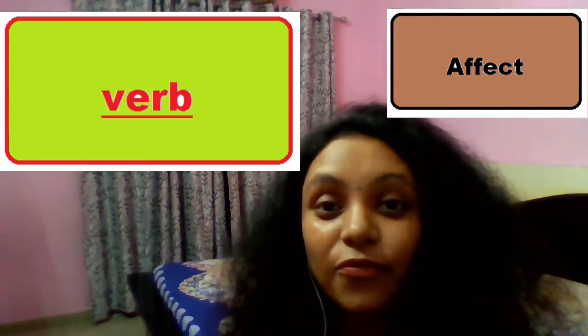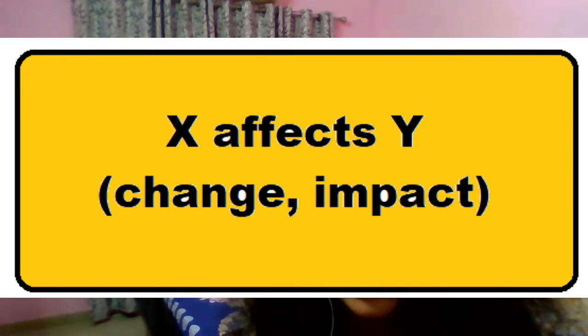Affect with A is a verb. Verb means action. So when one thing is trying to change or impact the other thing, we can use the word affect. For example, X affects Y. I'll give you proper examples also, but firstly try to understand. X is affecting Y means X is trying to impact or change Y. So we will use the word affect here with A.